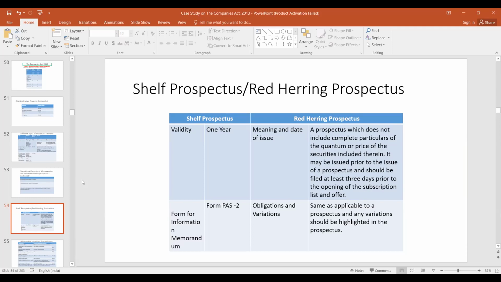Not less than 5 times the face value, but it may extend to 10 times the face value or rupees 10 crore, whichever is higher. And every officer of the company who is in default shall be liable for action under section 447. No imprisonment, sir? It says it shall be liable for action under section 447, and 447 contains provisions regarding imprisonment also.